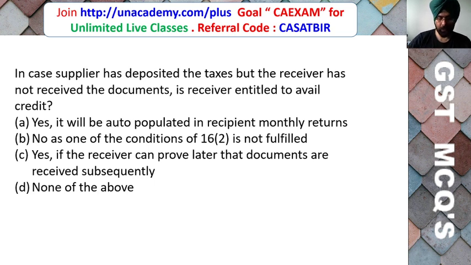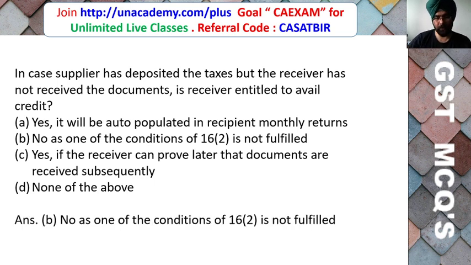So friends, here the correct answer is no, as one of the conditions of section 2 is not fulfilled. Therefore, all the four conditions have to be fulfilled, only then you will be entitled to avail input tax credit on those supplies.